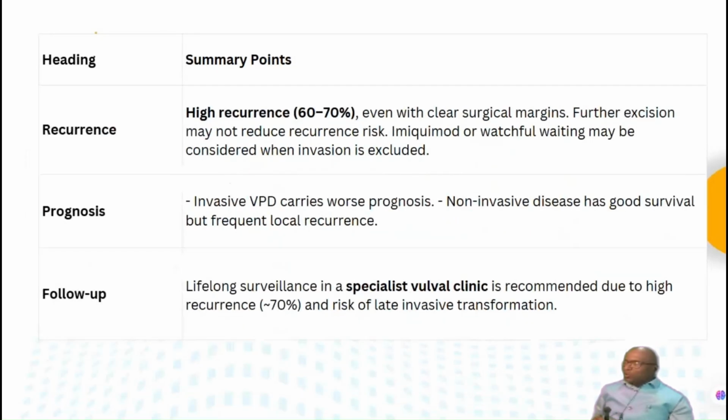Then recurrence. It is known for high recurrence, almost a 60 to 70% chance of recurrence, even with clear surgical margins. So always we try for R0 resection, that is, no residual disease. That is our aim. Even if you have a clear surgical margin after excision, there is still a high chance of recurrence. Further excision may not reduce recurrence risk, and imiquimod or watchful expectancy may be considered when invasion is excluded. So if there is no invasion, you may go ahead with either imiquimod or watchful expectancy.